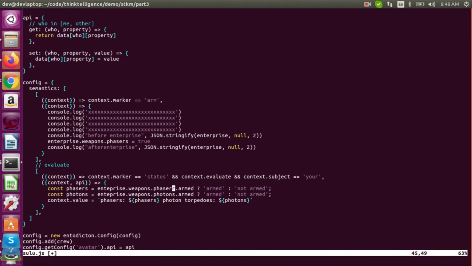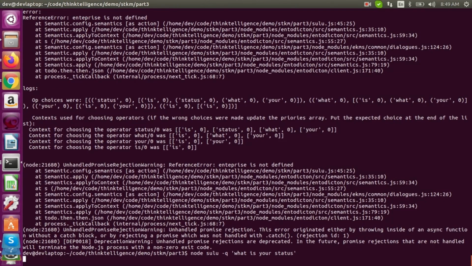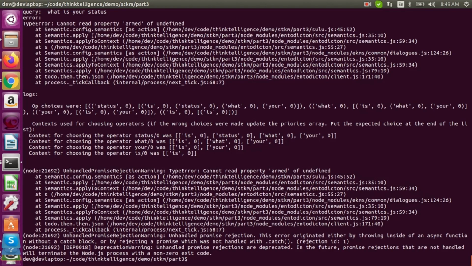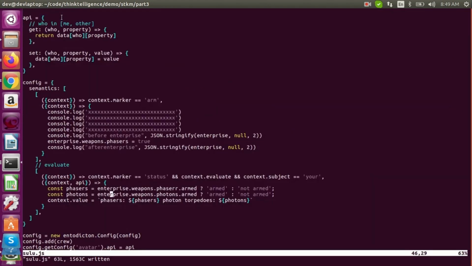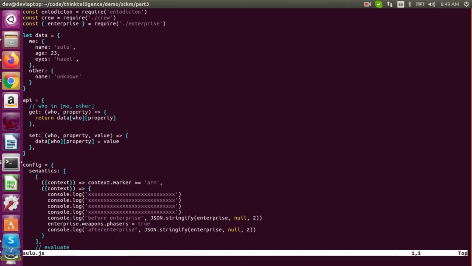Let's try enterprise. Oops. Cannot read armed of undefined.